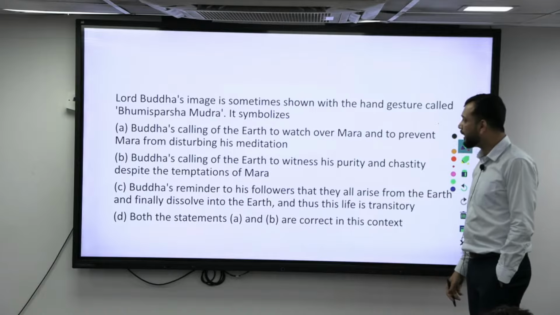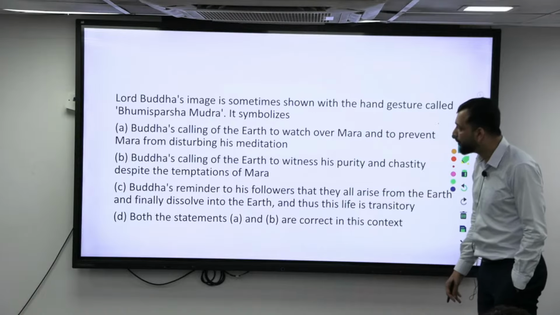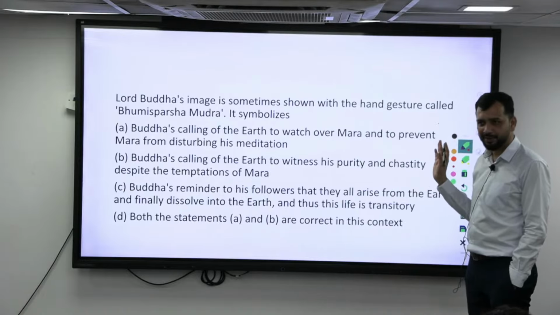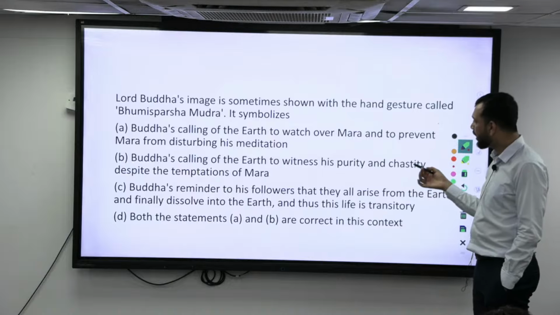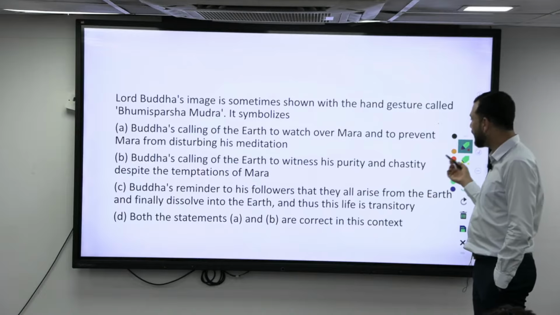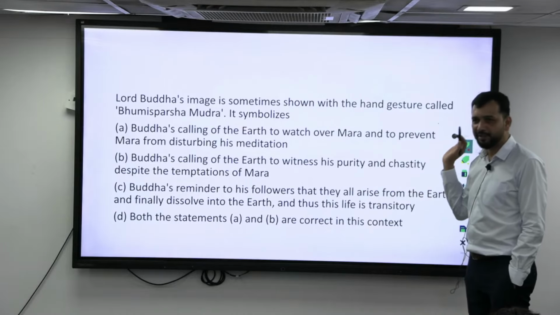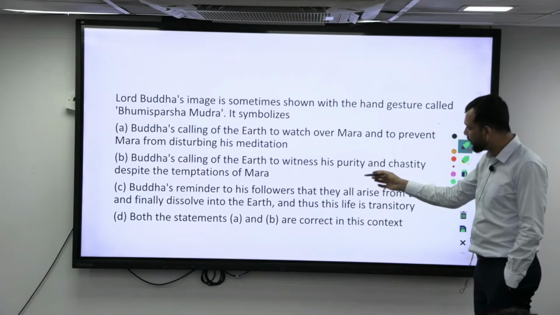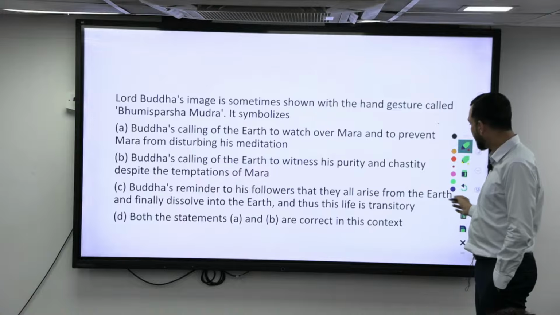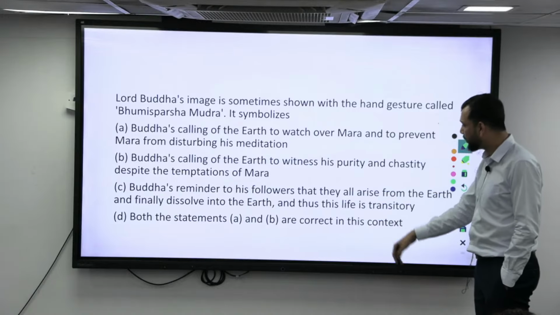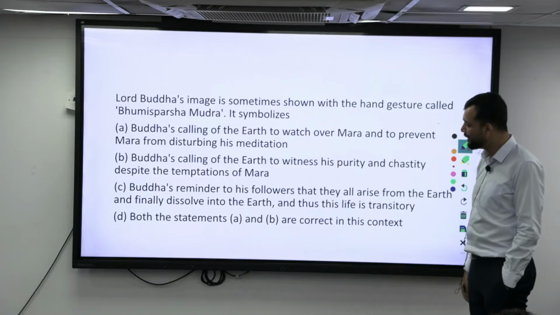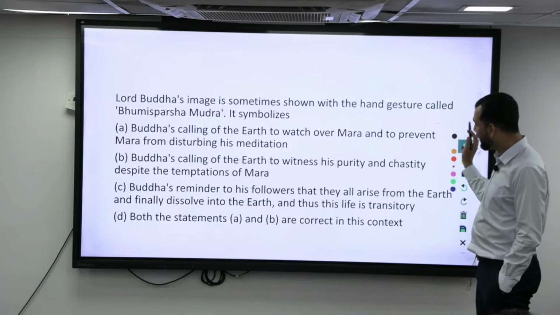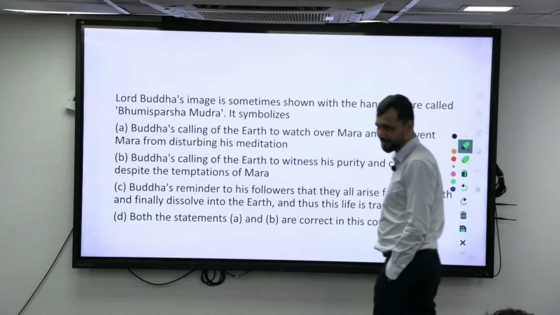A: Buddha is calling the earth to watch over Mara and to prevent Mara from disturbing his meditation. B: Buddha is calling the earth to witness his purity and chastity despite the temptation of Mara. C: Buddha's reminder to his followers that they all arise from the earth and finally dissolve into the earth, and thus life is transitory. Both statements A and B are correct in this context.